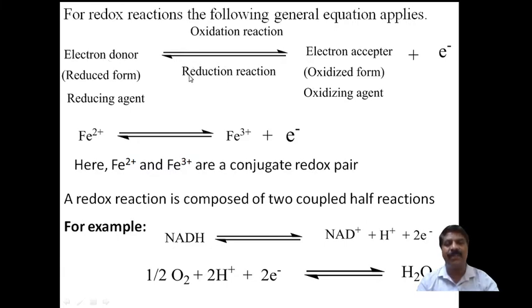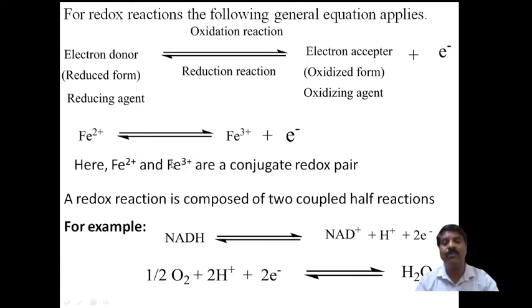This is what is happening. This is the oxidation reaction, and this is the reduction. We say that Fe plus 2 undergoes oxidation: Fe plus 2 gives Fe plus 3 plus one electron liberated. Hence Fe plus 2 and Fe plus 3 are a conjugate redox pair.